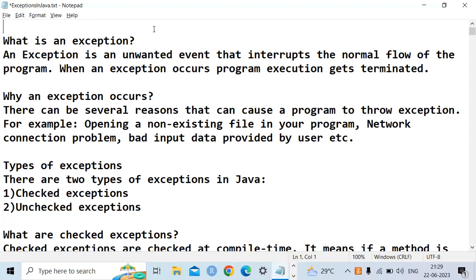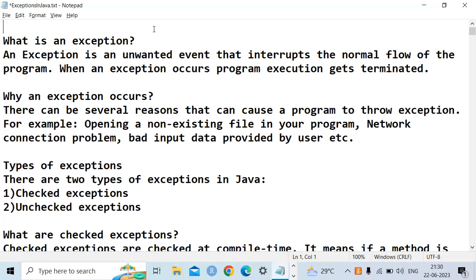The program will automatically terminate there because the data entered is wrong. So generally an exception will occur in the case of invalid input entry, non-existence of a file, or a network connection problem. There are so many reasons for the occurrence of an exception.